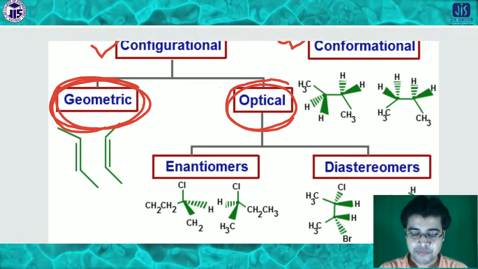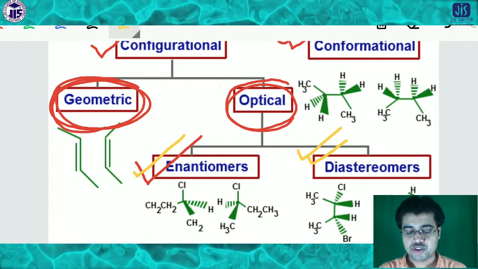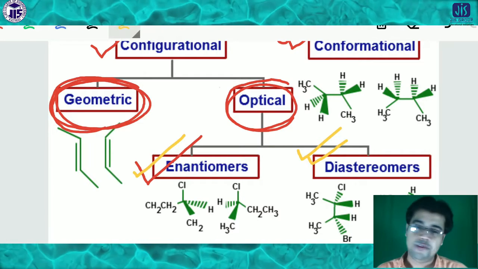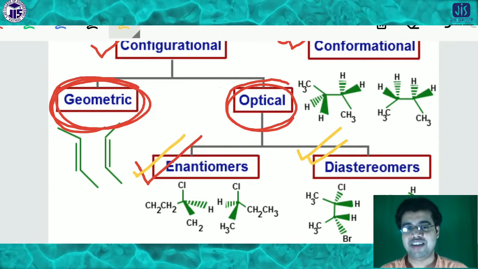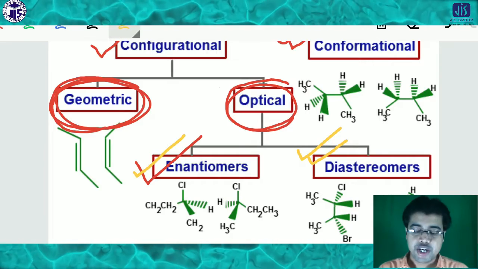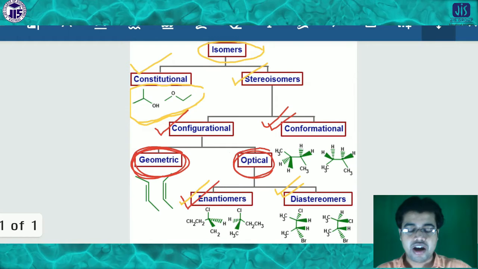So the first one is the enantiomer, and the second one is the diastereomer. What is the enantiomer, and what is the diastereomer? All of these things are included in your syllabus, so don't worry, I will discuss all of them in detail. But at a glance, you have to keep in mind the overall classification of isomers.